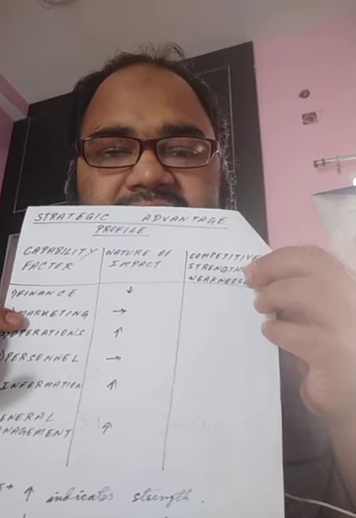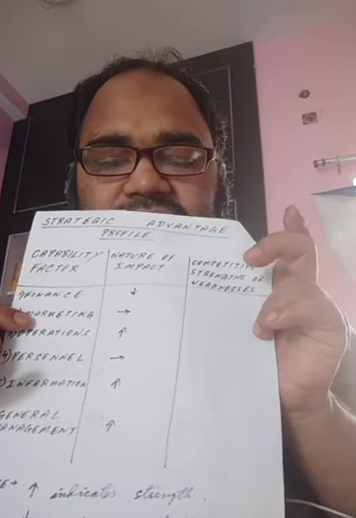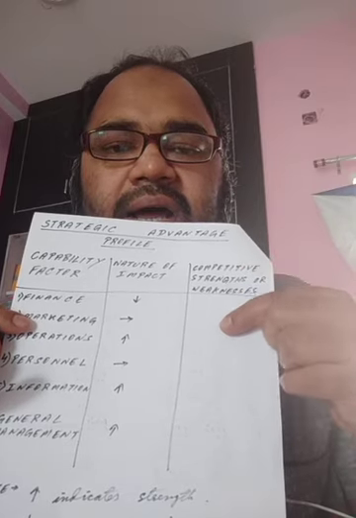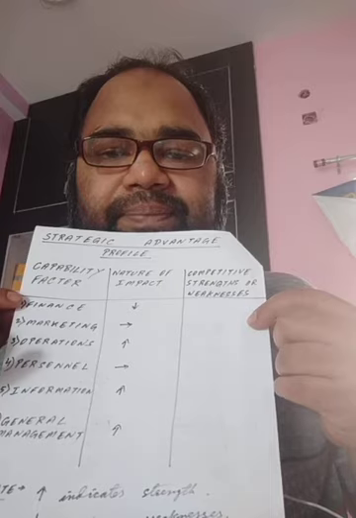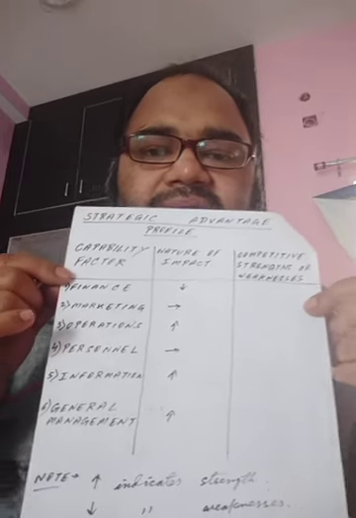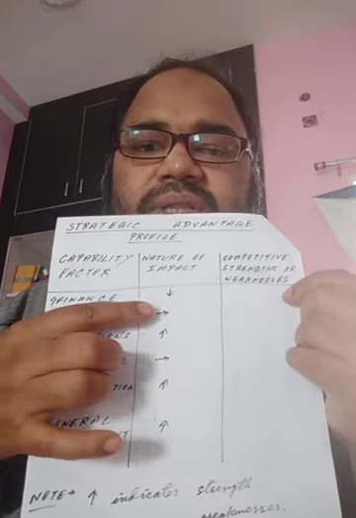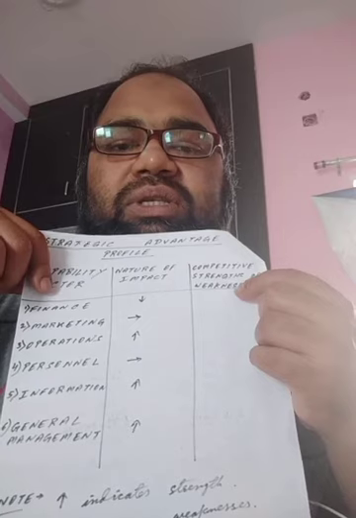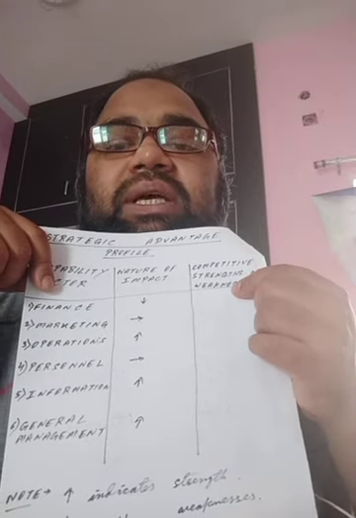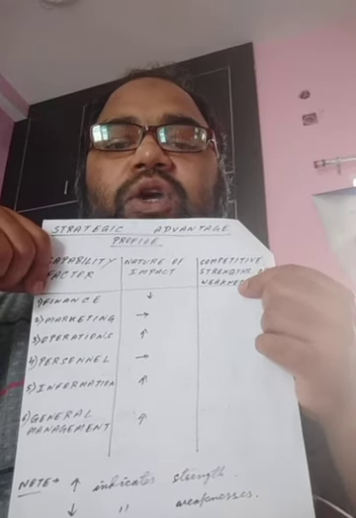At last we see competitive strengths or weaknesses. On that basis we can write down the competitive strengths or weaknesses. For example, finance is shown with the down arrow, which means it is on the weakness side. So here we can write down the competitive weaknesses which the finance field has.